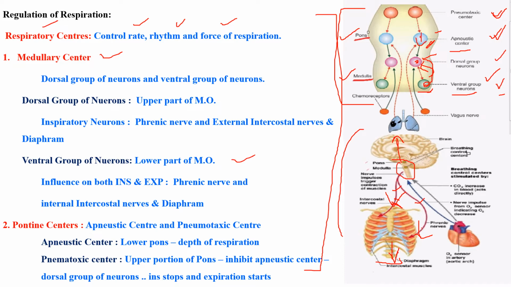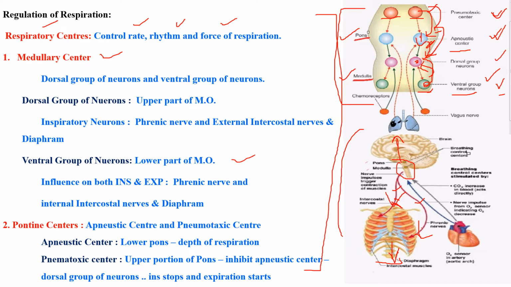Okay, next one is the pneumotaxic center. The pneumotaxic center is present in the upper part of your pontine region. It has an influence on your apneustic center. This apneustic center already has an influence on your dorsal group of neurons. Suppose your pneumotaxic center tries to inhibit your dorsal group of neurons, what happens here? It will inhibit your apneustic center. This apneustic center has an influence on the dorsal group of neurons.